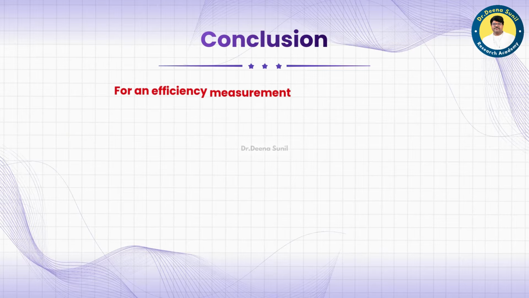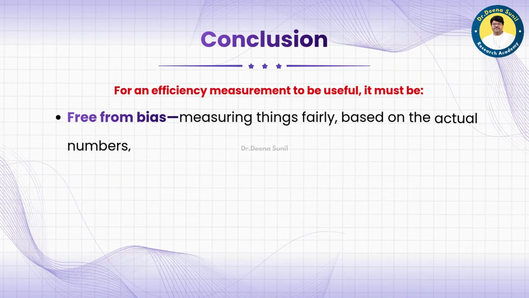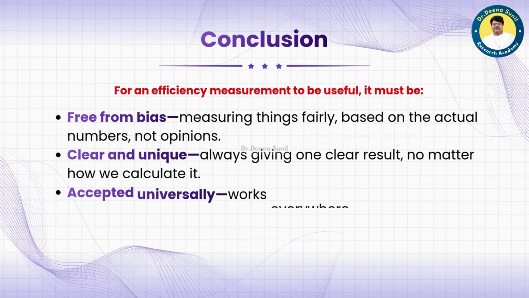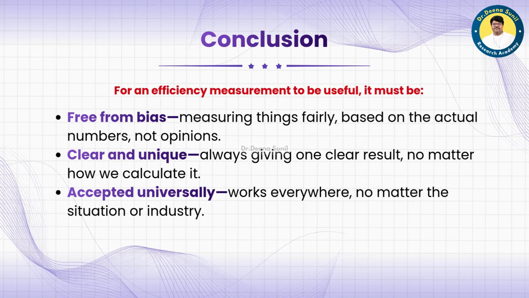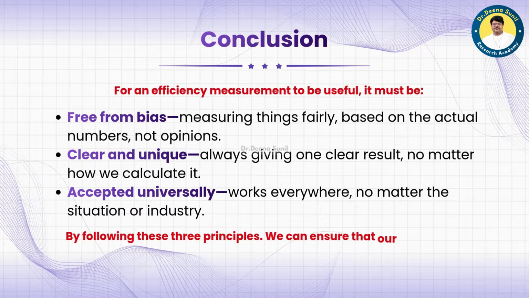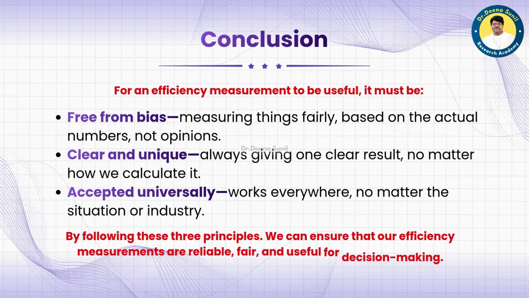Conclusion: for an efficiency measurement to be useful, it must be free from bias, measuring things fairly based on the actual numbers, not opinions; clear and unique, always giving one clear result no matter how we calculate it; and accepted universally, working everywhere no matter the situation or industry. By following these three principles, we can ensure that our efficiency measurements are reliable, fair and useful for decision making.